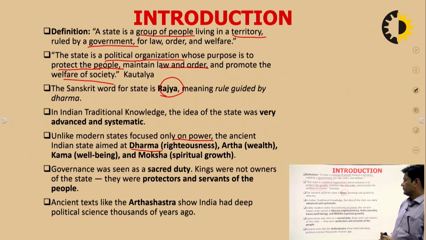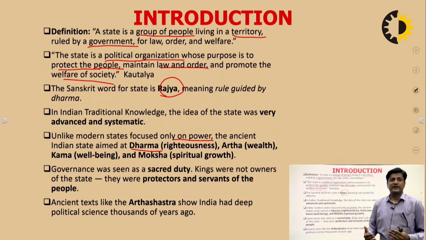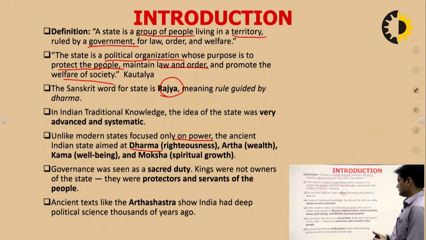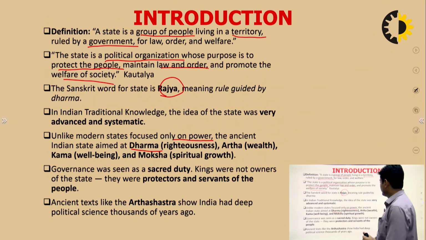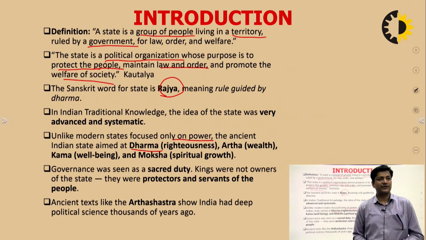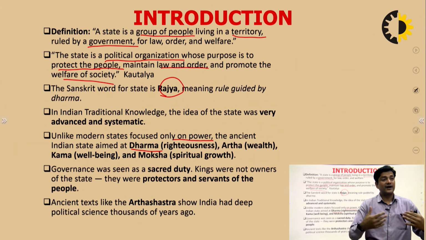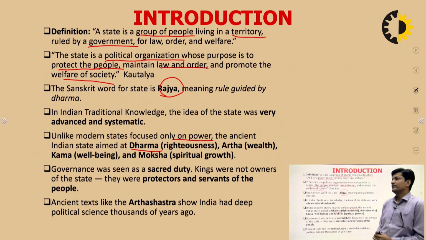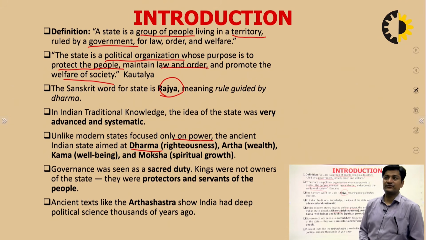Next, governance was seen as a sacred duty, a pious duty, where the king used to help the people living in that territory, and it was considered a sacred duty that could be conducted by the king in favor of all the people of the state. Kings were not owners of the state, as sometimes stated these days. Kings are not the owner. In fact, the kings regarded themselves as servants for the state. The kings who were skillful to manage the states were termed statesmen.